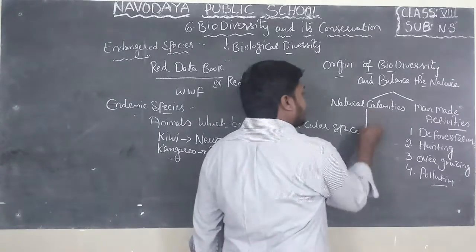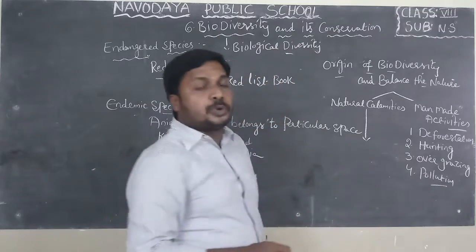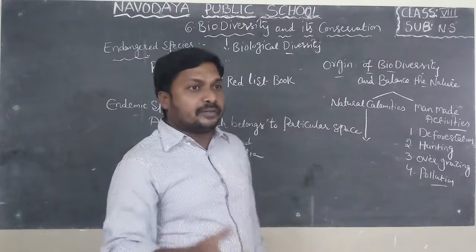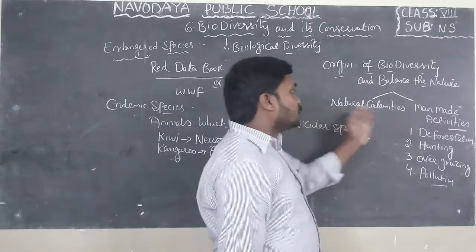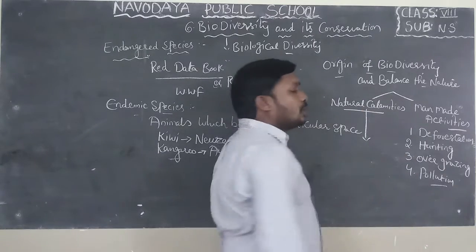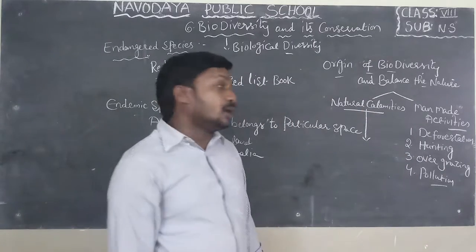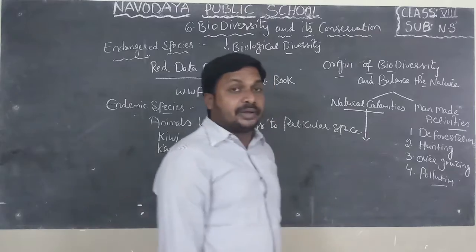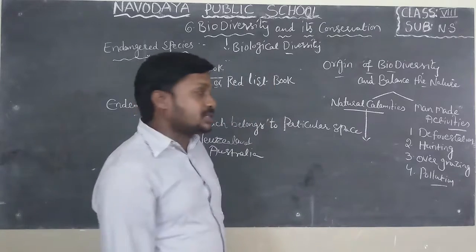Natural calamities means nature is responsible to destroy the biodiversity. If you observe these two situations, we cannot control natural calamities, but we can control man-made activities which destroy the biodiversity.